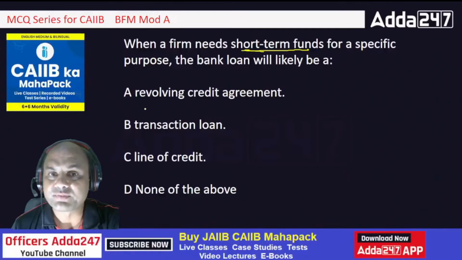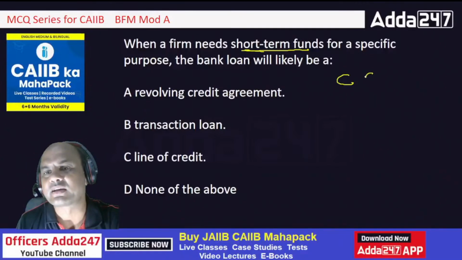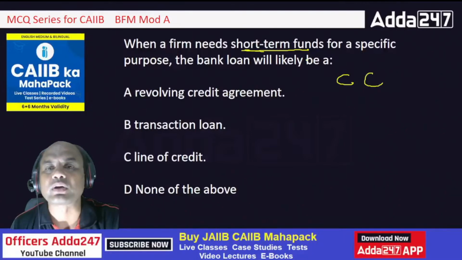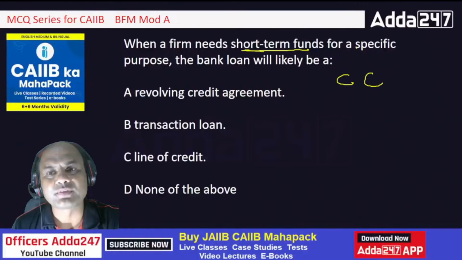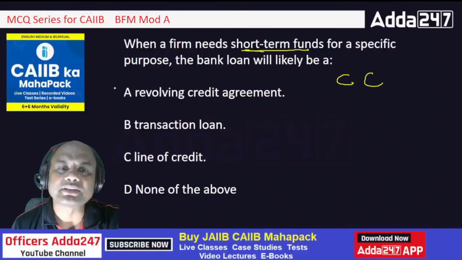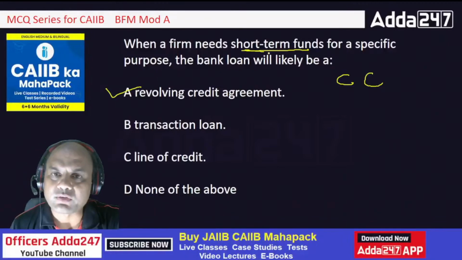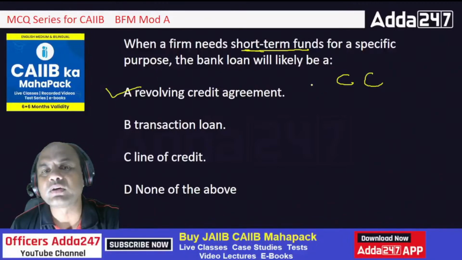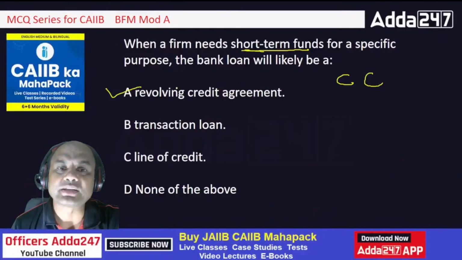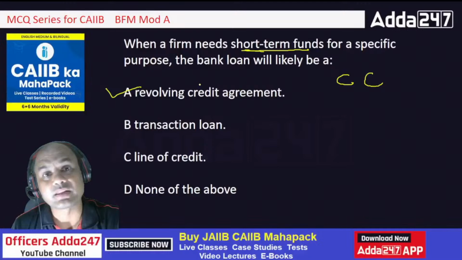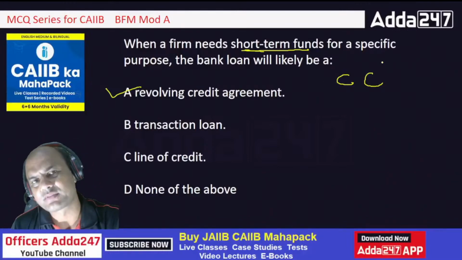So which is the method of funding for short-term funds? Let me ask you, what is CC? Cash credit. Is cash credit a short-term fund or long-term fund? Your answer lies here only. CC is the revolving credit, OD type, right? Any short-term funds are always given on an OD type loan. So that's why it is revolving credit. That is the main answer. What is CC? CC is the revolving credit.